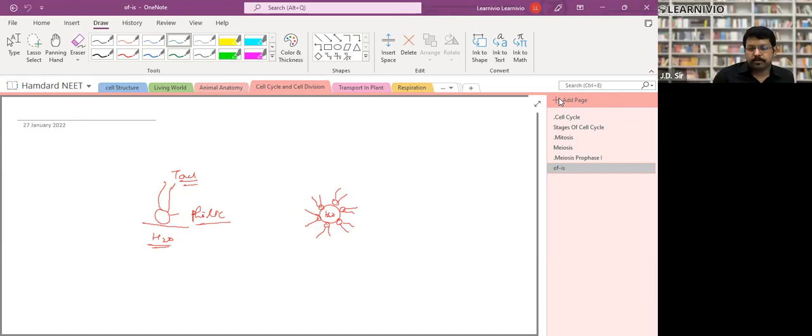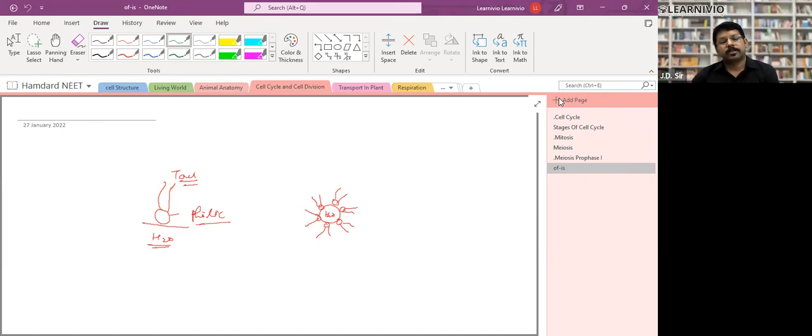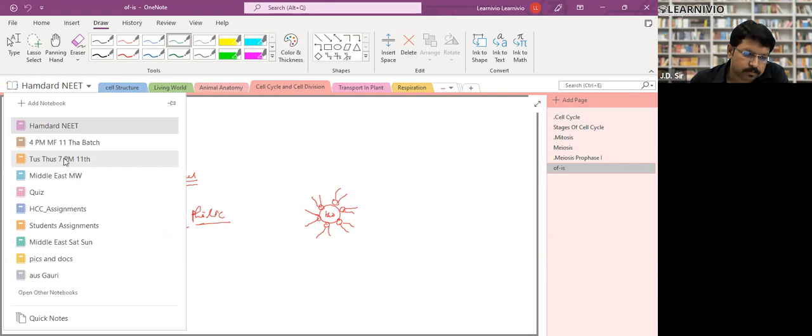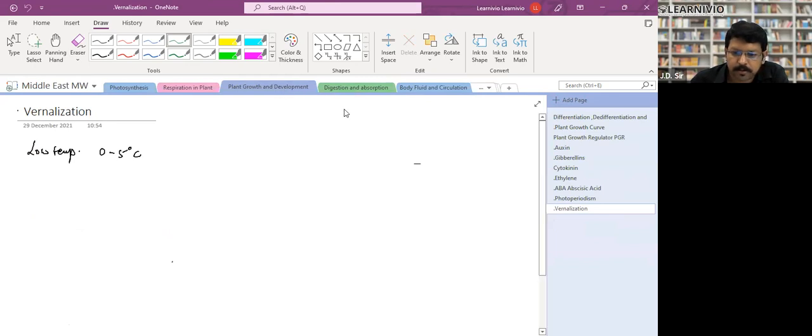Plant growth, plant growth regulators? Right. Definitely, we'll do that. So let's start with plant growth and development, plant growth regulators. That is the last chapter which we have studied. Plant growth, yes, plant growth and development. Okay, fine.